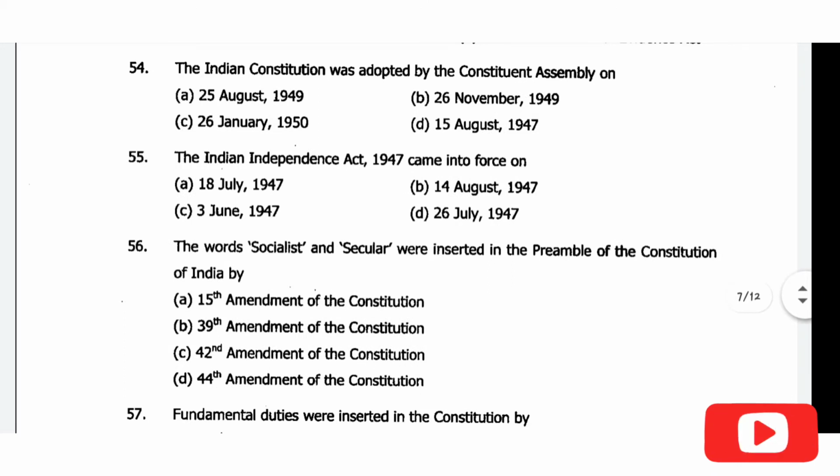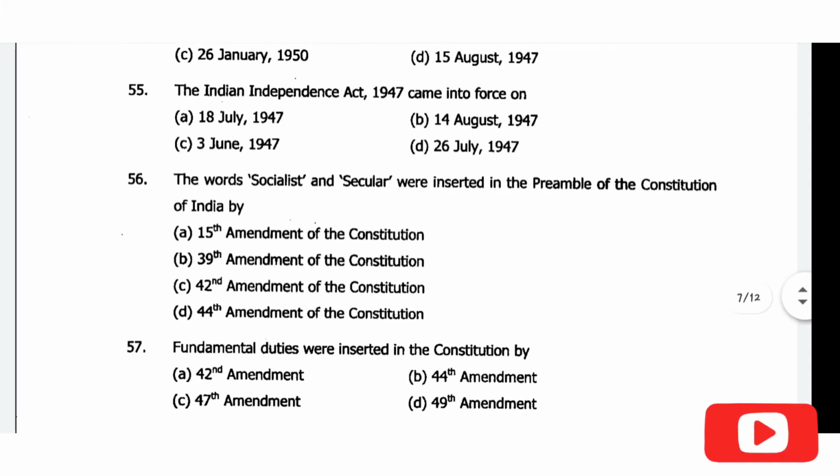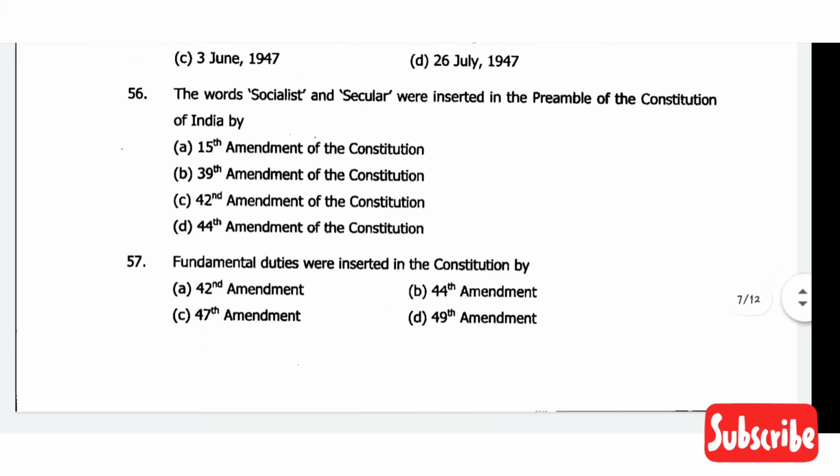Okay. Then question number 55: the Indian Independence Act 1947 came into force. So the correct answer is option A, 18 July 1947. Okay. Then comes: the words socialist and secular were inserted in the preamble of the Constitution by the 42nd Amendment of the Constitution. Okay, option C. Then fundamental duties were inserted in the Constitution by the, it is also the 42nd Amendment Act, option A.